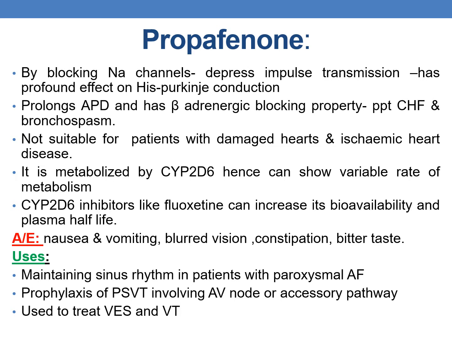It is metabolized by CYP2D6 and it can show variable rate of metabolism. And CYP2D6 inhibitors like fluoxetine can increase its bioavailability and plasma half-life. Coming to the adverse effects of propafenone, they are nausea and vomiting, blurred vision, constipation and bitter taste.